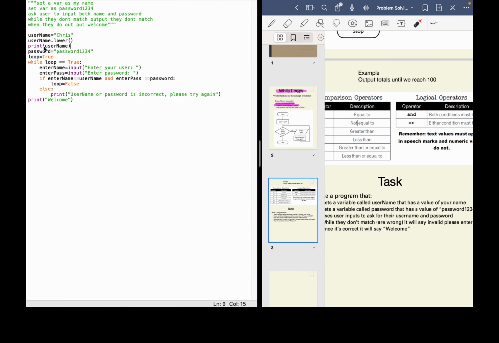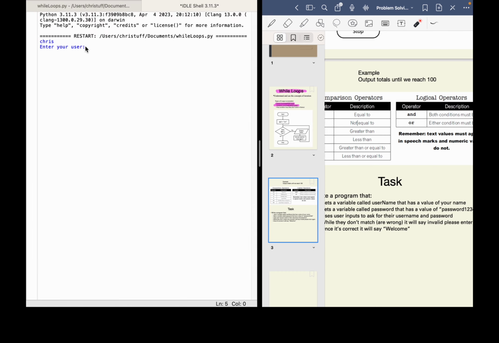So if I say username is equal to username.lower, and then run that. See here, it changes my name to lower.